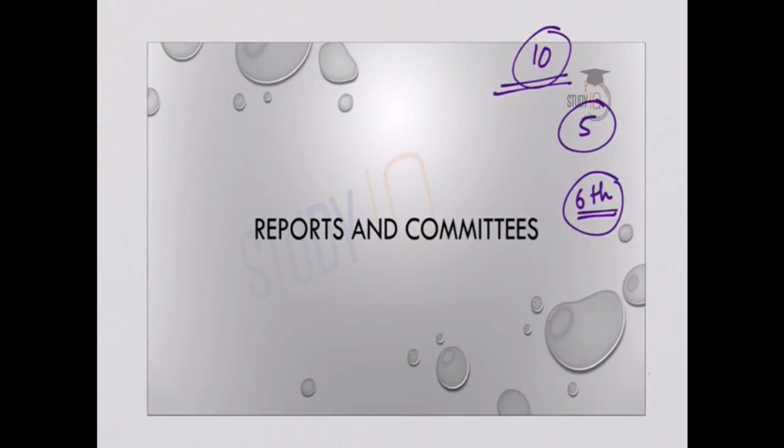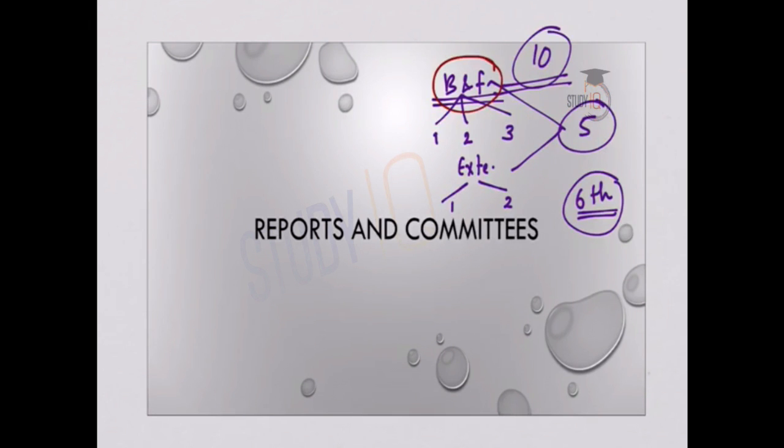So in the last 5 lectures, we have covered 2 modules. The first module is banking and finance. Second module is external sector. Under banking and finance, we have covered 3 lectures, Part 1, Part 2 and Part 3. Under external sector, we have completed 2 lectures, Part 1 and Part 2. So with that, we have completed 2 very important modules.